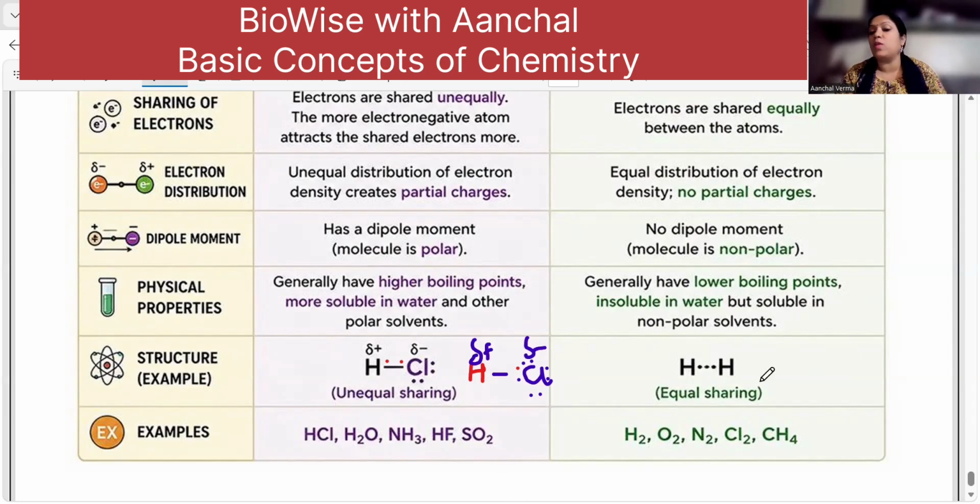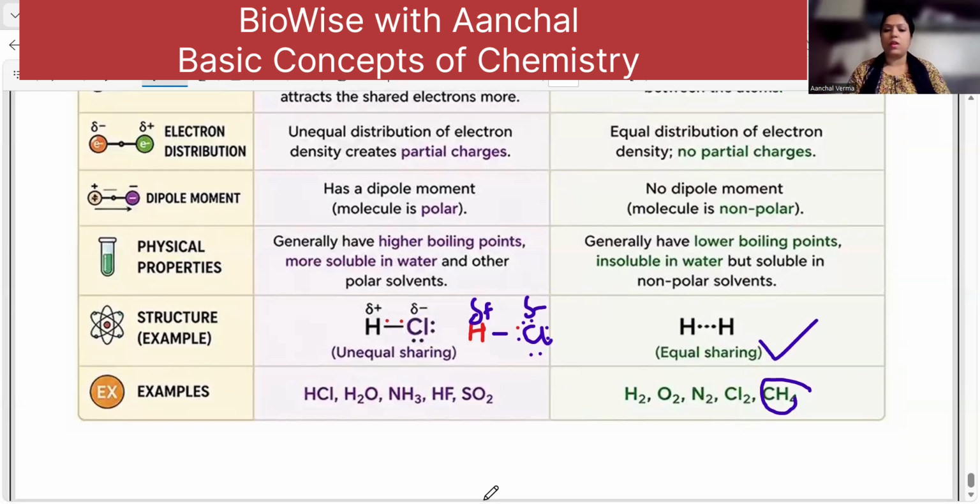But when you say equal sharing, mutual sharing is there. In this case, it's all balanced in all four directions. Rest all is mutual sharing, so nobody is strong enough to attract the electron towards itself. So no charge is developed. So this is a non-polar covalent compound. Understood? So with this, we have completed the chemical bonding concept.